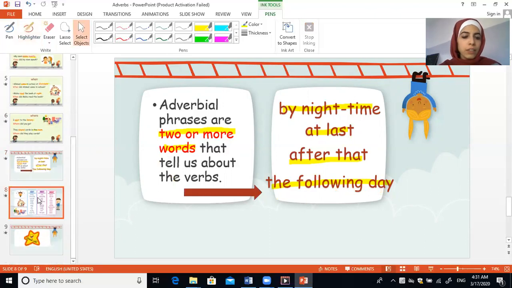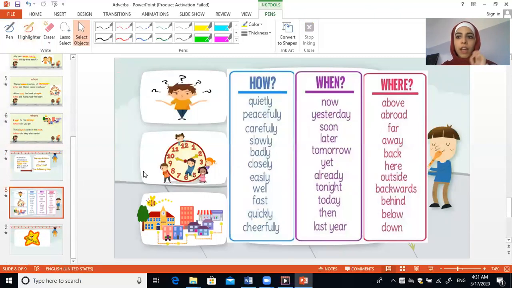Let's divide the things together. So I have adverbs, they describe the verbs. First, I have how, then I have time when, and third, I have about places where. How? Quietly, she speaks quietly.